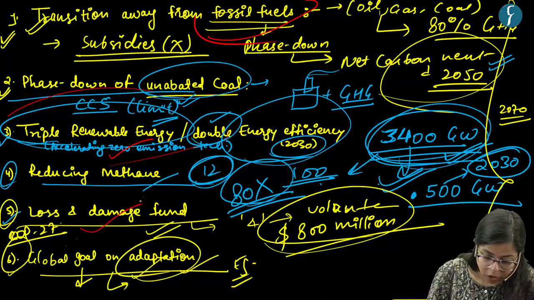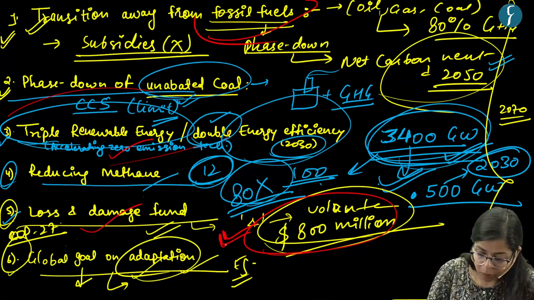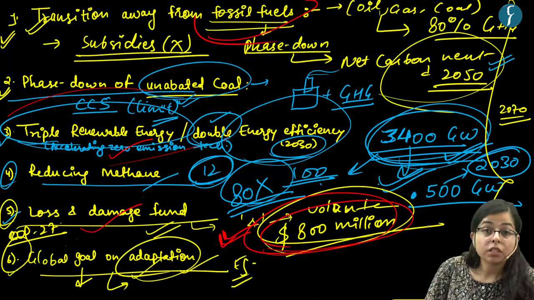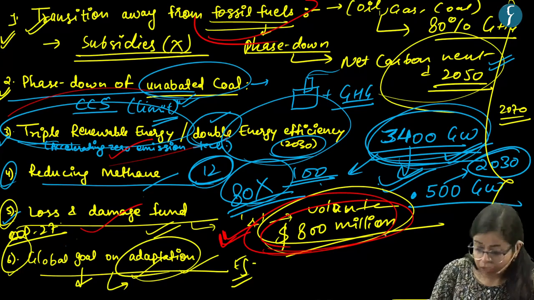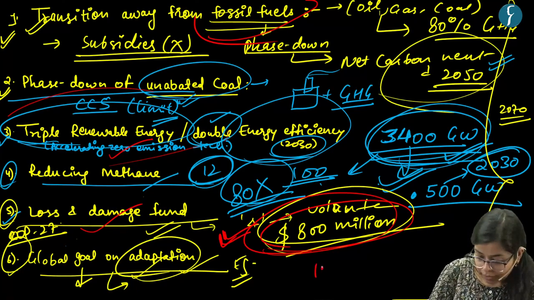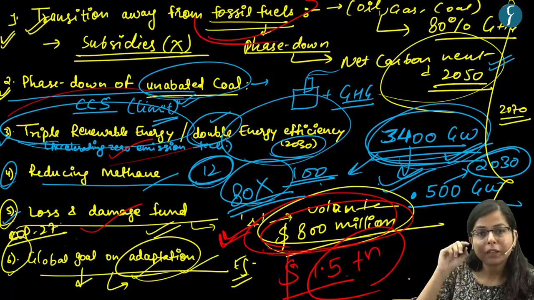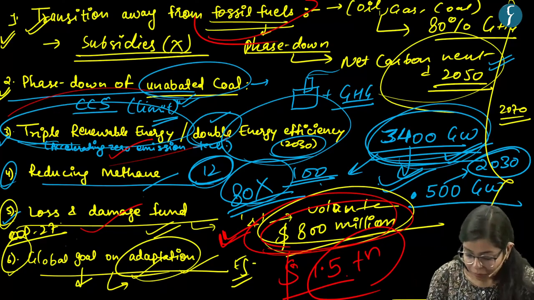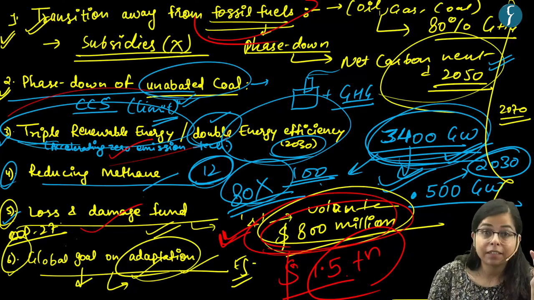And in case of loss and damage fund, which we have seen, though it is still being operationalized, the contribution to this fund is currently of the order of 800 million. But if we talk about the loss to the vulnerable countries, till date it has been of the order of $1.5 trillion. So there has been loss to the order of 1.5 trillion, but this fund is in millions only, and this may not be sufficient, right? Also, this fund is voluntary in nature, right?